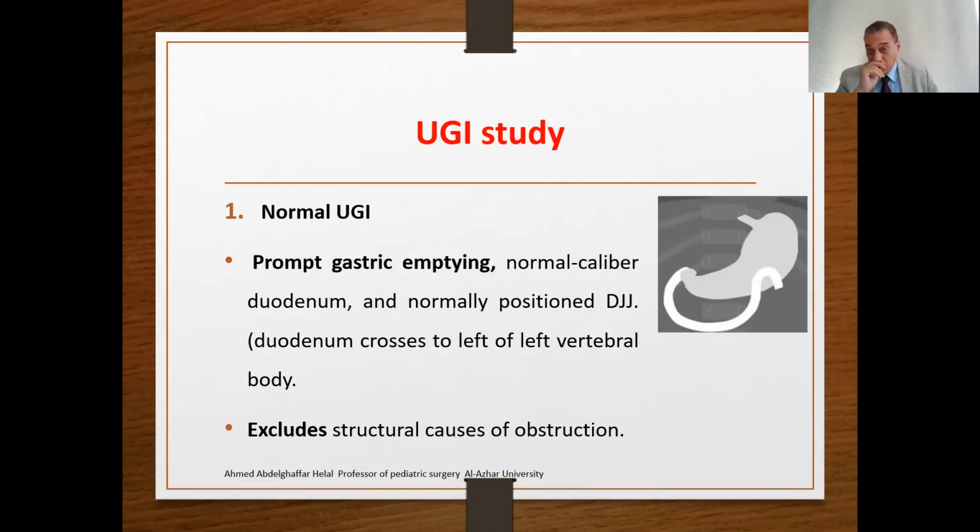Upper GI study. When we speak about it, we may have a normal upper GI study: normal gastric emptying, normal caliber duodenum, and normal position of the duodenojejunal flexure. The duodenum crosses to the left of the vertebral body, crossing to the left side, okay. This excludes structural causes of the obstruction.